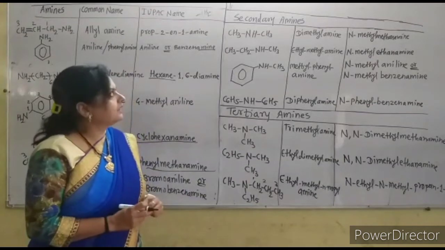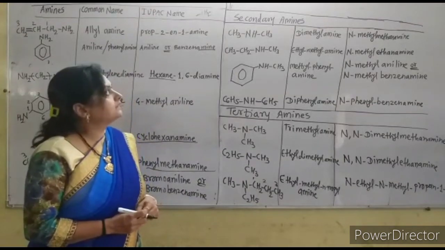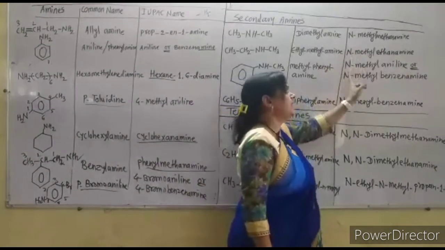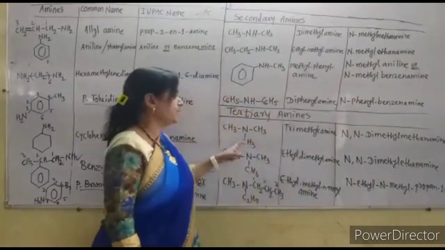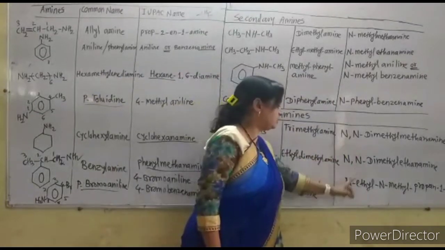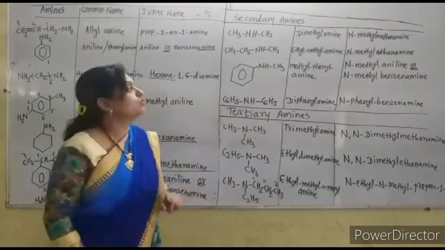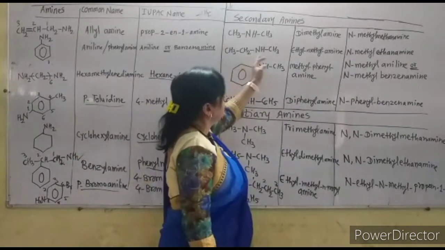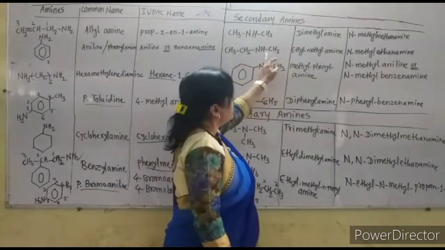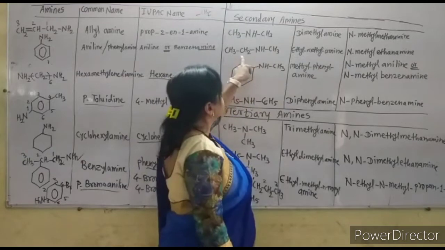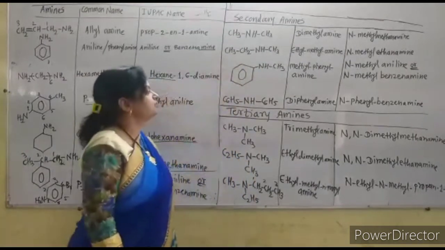Now for writing the IUPAC name for the secondary amines, the N letter is written only 1 time, but for writing the IUPAC name of the tertiary amines, the N letter must be written 2 times. That is very important. Now this is a very simple secondary amine, ethyl methyl amine, but the IUPAC name is given as N-methyl ethanamine because this is the larger alkyl group.